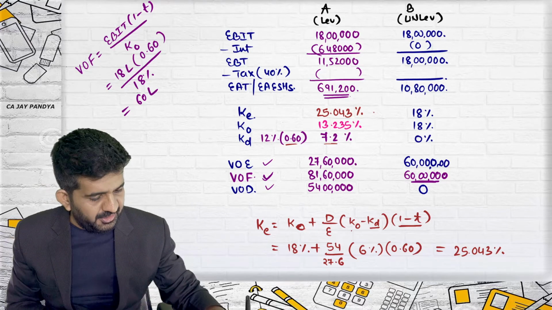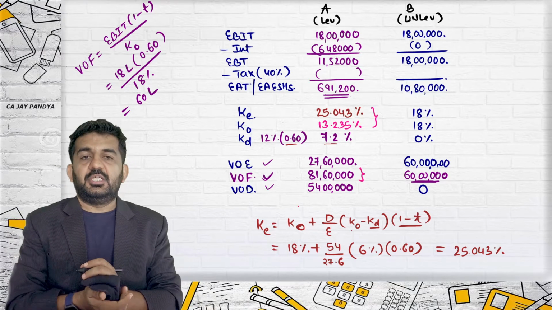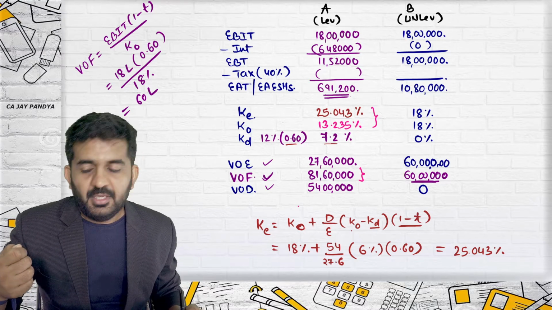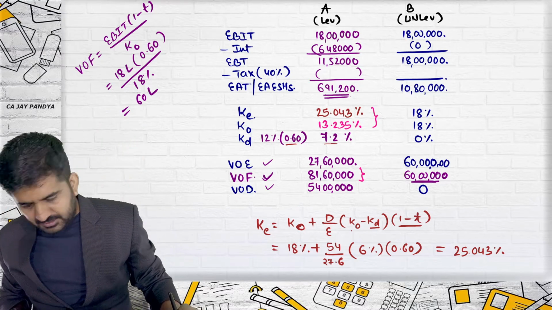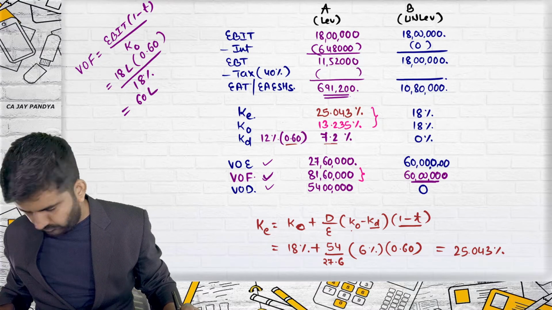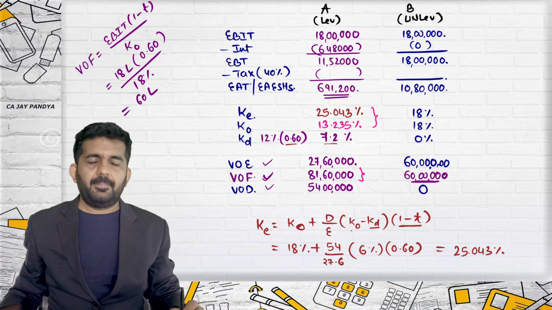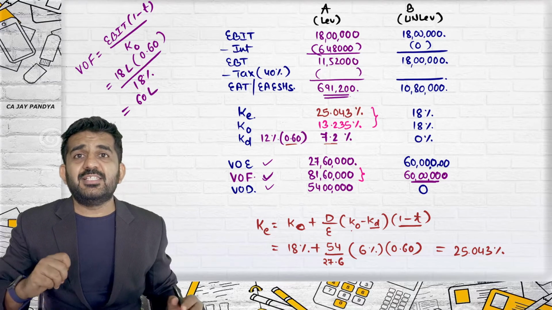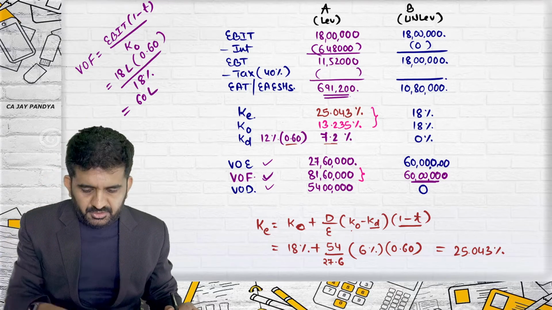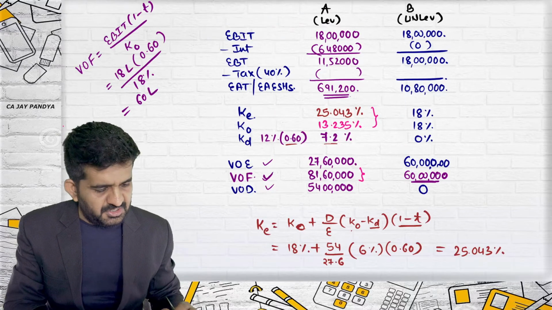And all three answers, this 1, 2 and 3, I have found out by the formula of Modigliani-Miller approach. Let me just verify whether my answer is correct or not. Yes, it seems to be correct. Alright. So this is how we solve a question of this approach. Believe me, these formulas are lengthy, but they are just conversions of some easy formulas.